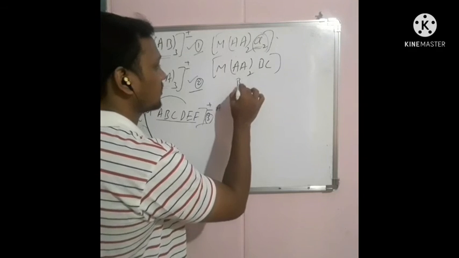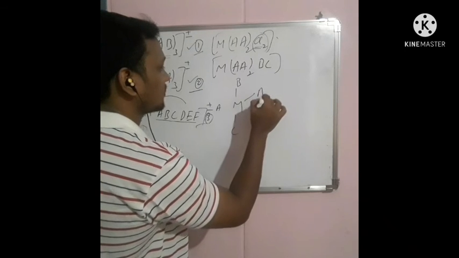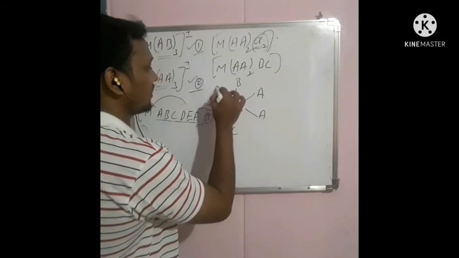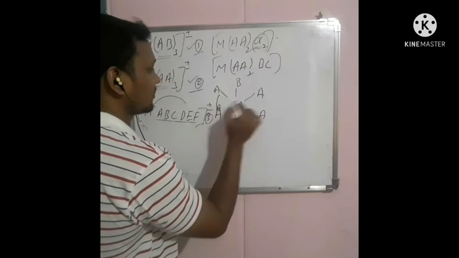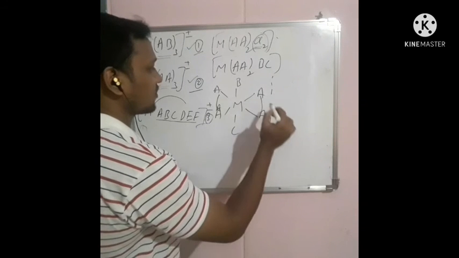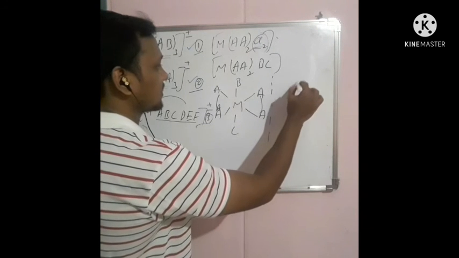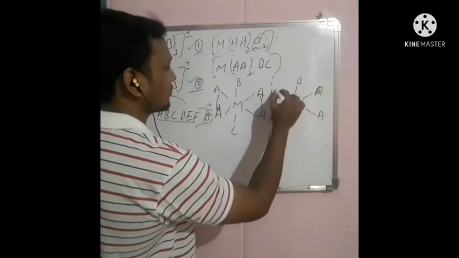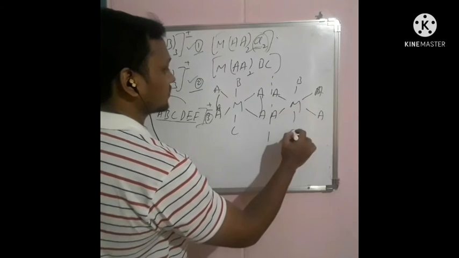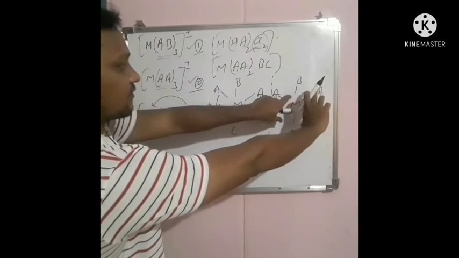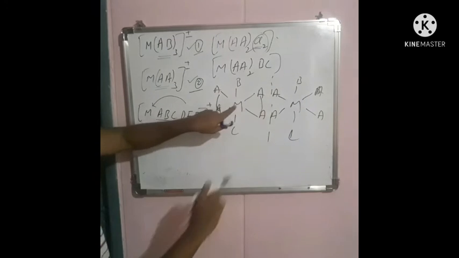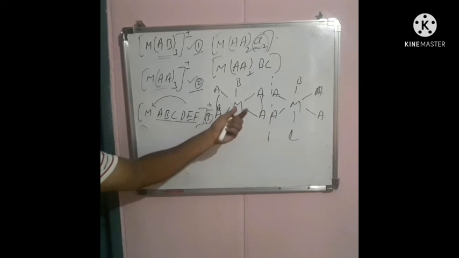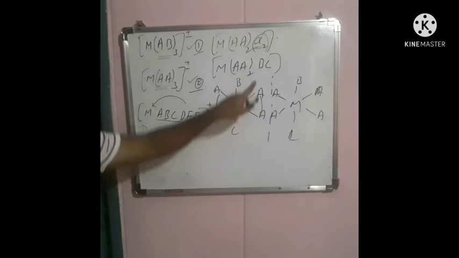So let us take BC, AA and AA. So the mirror image of this compound is exactly superimposable. When we place these mirror images, they exactly fit. So it is superimposable.